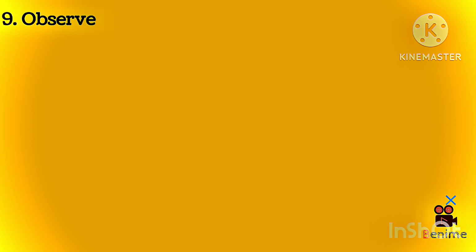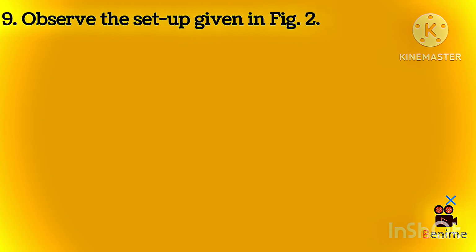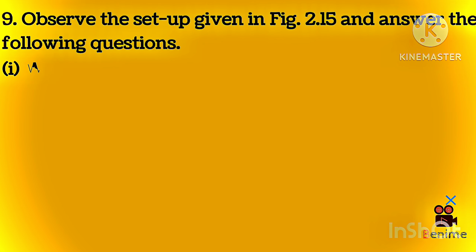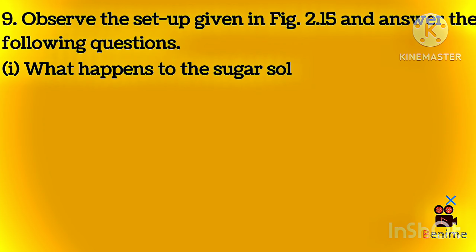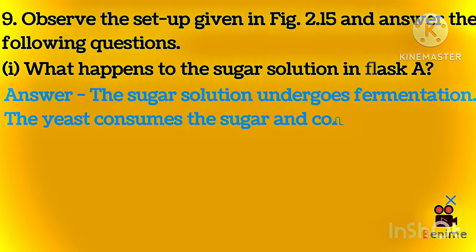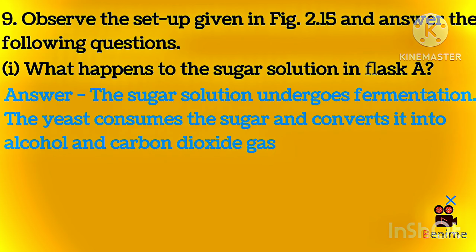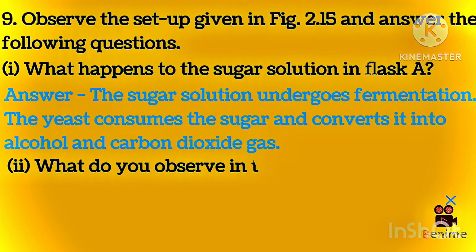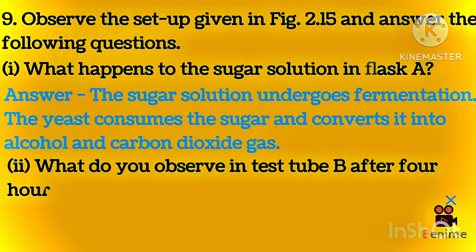9. Observe the setup given in Fig. 2.15 and answer the following questions. 1. What happens to the sugar solution in flask A? Answer: The sugar solution undergoes fermentation. The yeast consumes the sugar and converts it into alcohol and carbon dioxide gas.